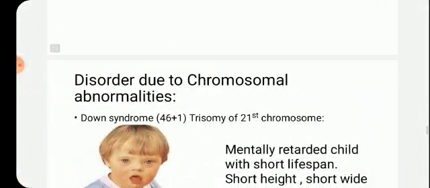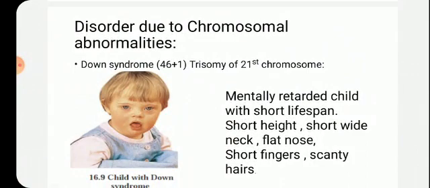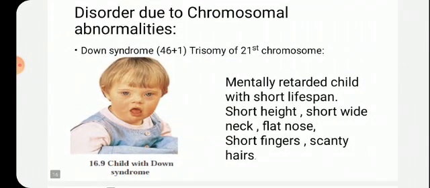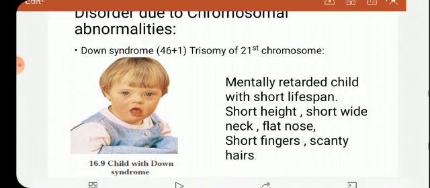Out of that, 22 pairs of chromosomes are autosomes, that is homologous, while the last pair, the 23rd pair, is the sex chromosome. Therein the disease occurs in the organism.